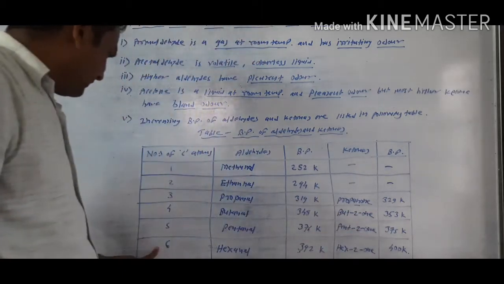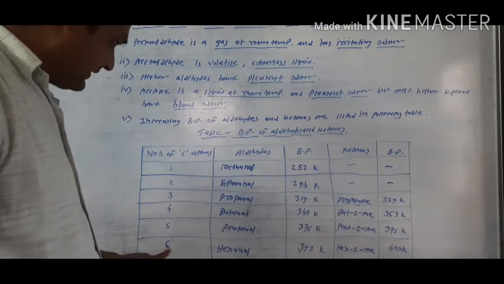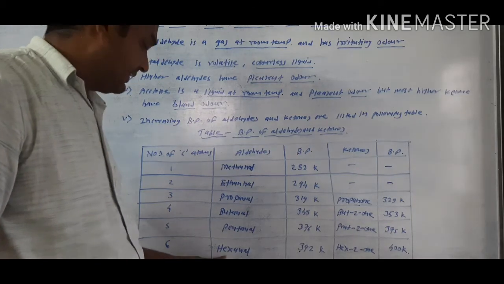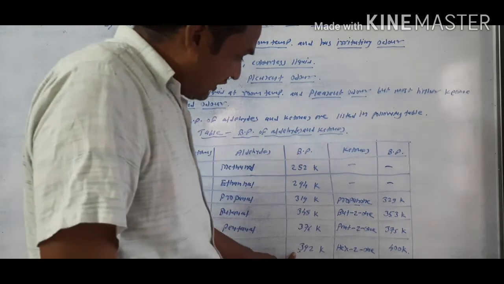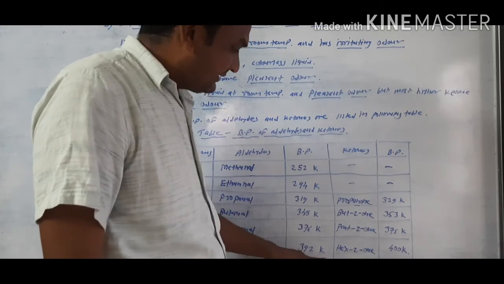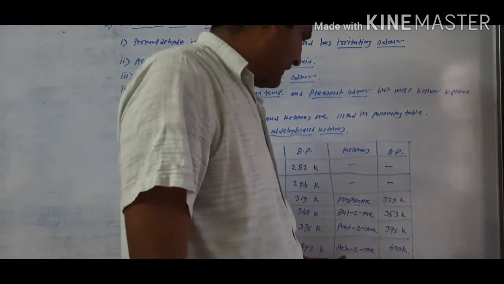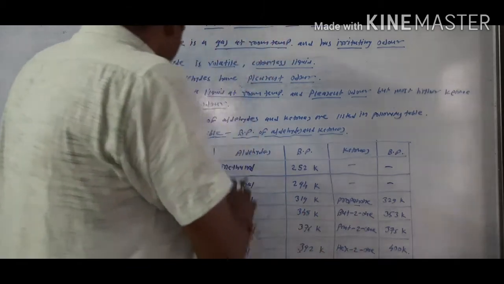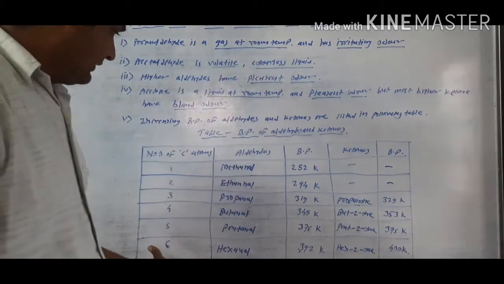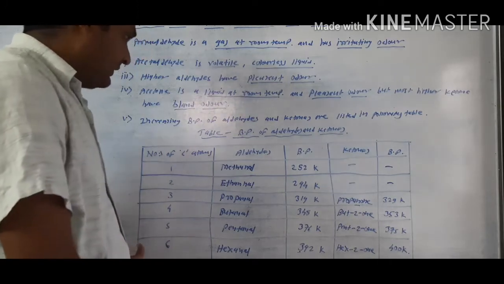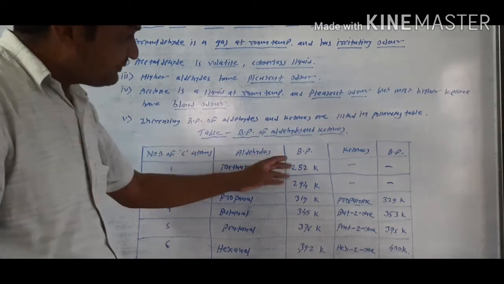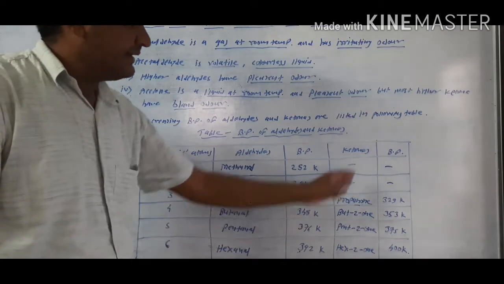And the last one is the number of carbon 6 containing aldehyde is hexanal, meaning hexanaldehyde. Hexanal has a boiling point of 392 Kelvins, and hexan-2-one, meaning hexanone, has a boiling point of 400 Kelvin. What is the output of this table? The table indicates that as the number of carbons increases, the boiling point of the aldehydes and ketones also increases.